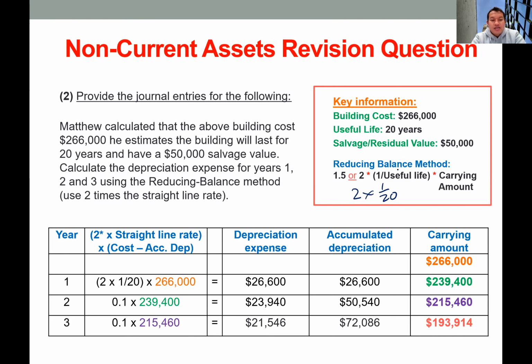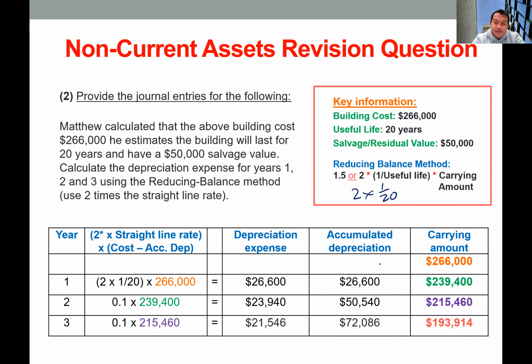For year number 1, we just multiply this rate with the acquisition cost: 2 times 1/20 times 266,000. So we get 26,600 as the year 1 depreciation expense. The accumulated depreciation is equal to it, because we don't have previous years' depreciation.